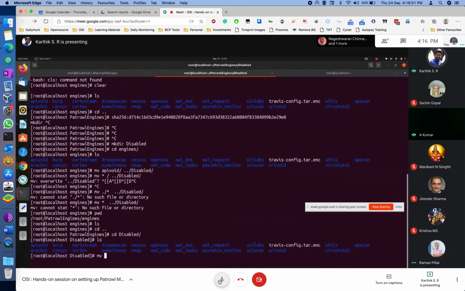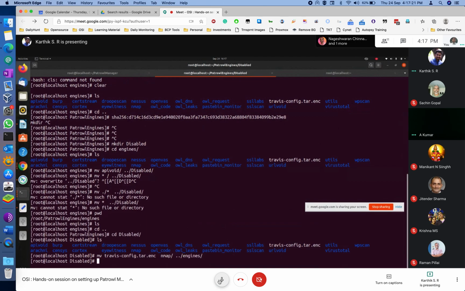Now this Travis config file and the environment file. Which one? Travis, and Nmap. No, not like that, space. And you can say forward slash engines.